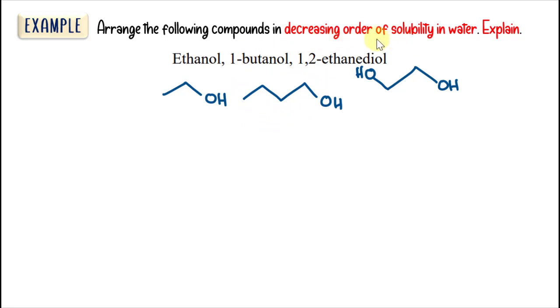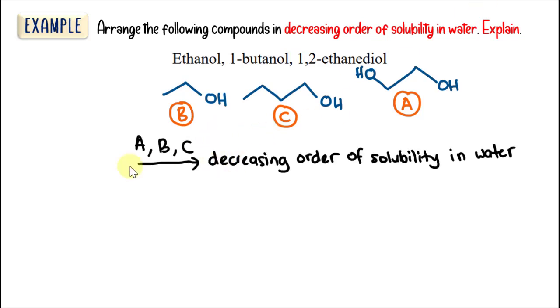So in decreasing order, okay, so since here ethanol and 1,2-ethane diol, dua-dua ada 2 saja carbon, but then the one with more OH groups will be more soluble in water because it can form more hydrogen bonds with water molecules. So this one akan jadi my compound A, okay, yang paling soluble, and then followed by ethanol, okay, and then the least soluble compound should be 1-butanol. Okay, so arrange the compounds in decreasing order of solubility in water. Alright, so we have A, B, C.